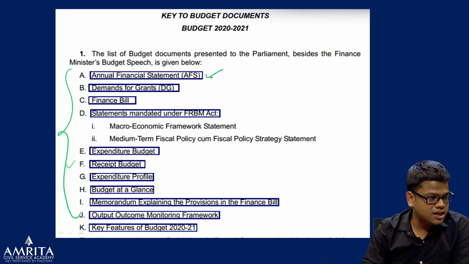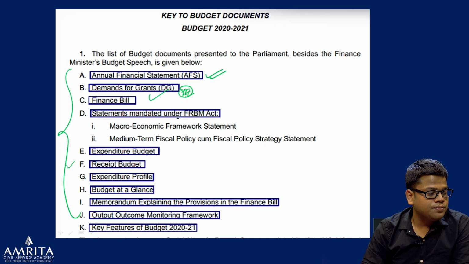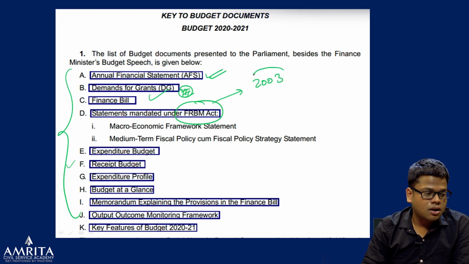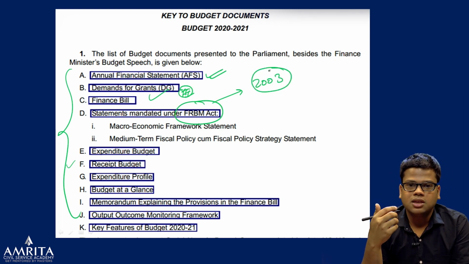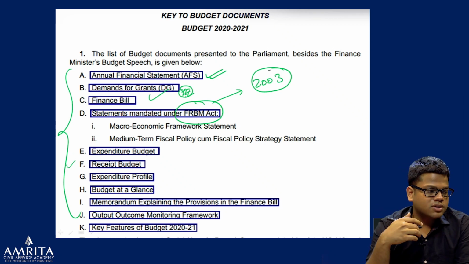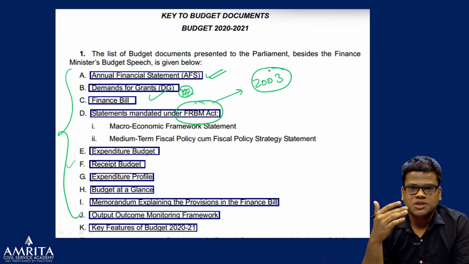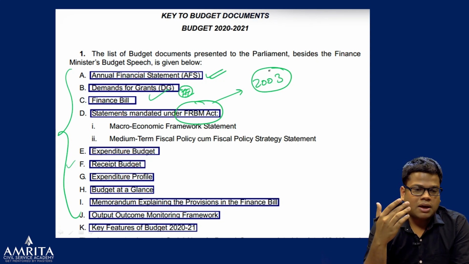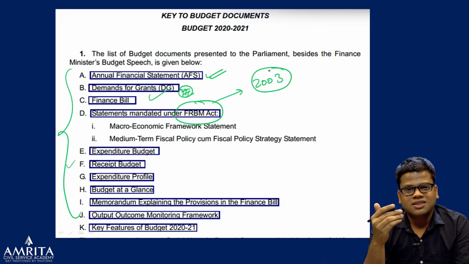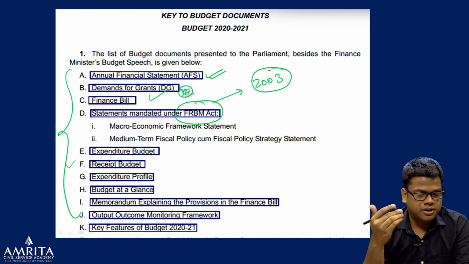First, the annual financial statement, the demand for grants by the ministries that are approved by the Parliament, the Finance Bill, and the FRBM Act, the Fiscal Responsibility and Budget Management Act 2003. Before starting this, there are some prerequisites that I think you should have in economy. This is a budget and economic survey specific class, so we cannot discuss what the FRBM Act is and what its provisions were. I think that should be covered on your end.